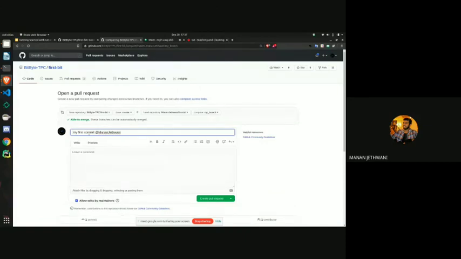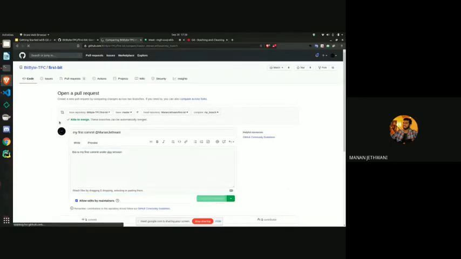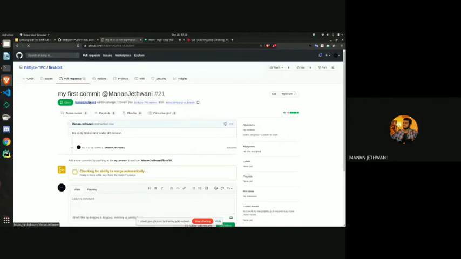It would ask you to write a comment about this pull request, so that if you have a discussion, you can tell. This is my first commit under ESC session. And when I create a pull request, what it does is it creates a pull request.